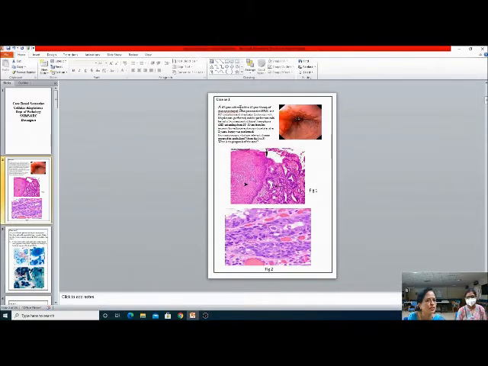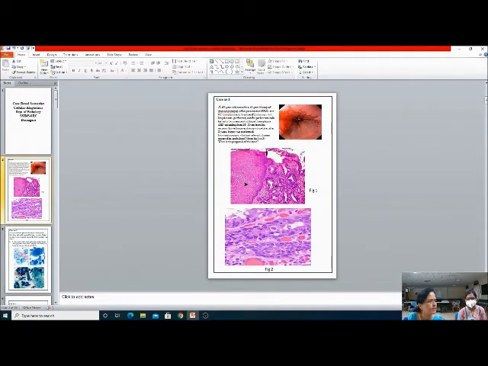A 62-year-old man, an elderly man, with a 40-year history of gastroesophageal reflux presented to our OPD. His complaint was dysphagia. I think initially when he was coming here, he had heartburn also. That's what he was telling. Then endoscopy. Of course, our gastroenterologist did an endoscopy thinking of some cause there because of dysphagia.